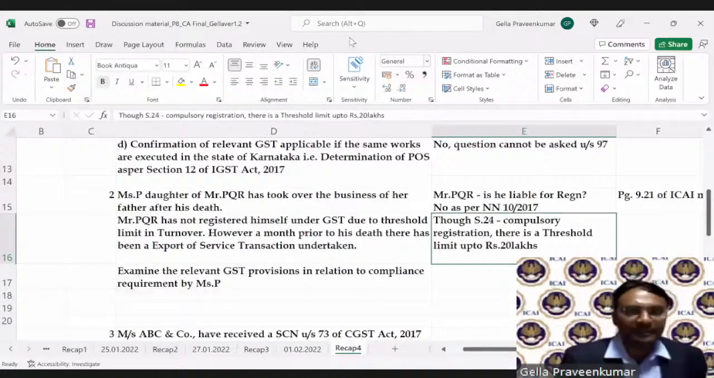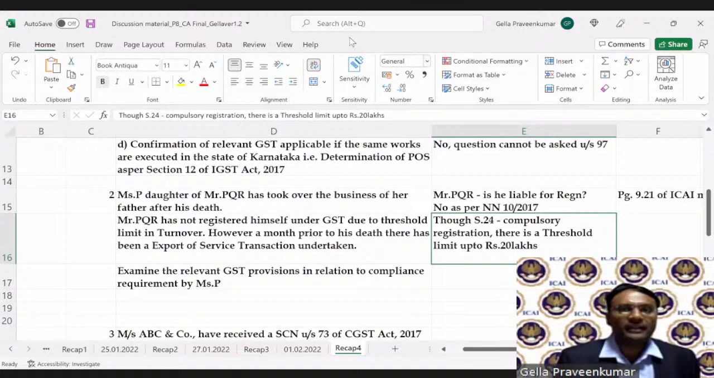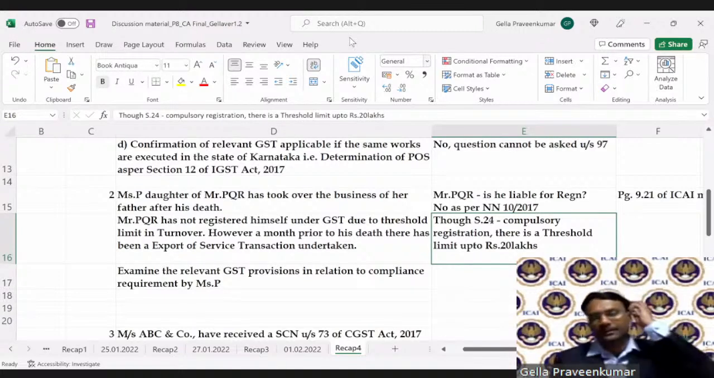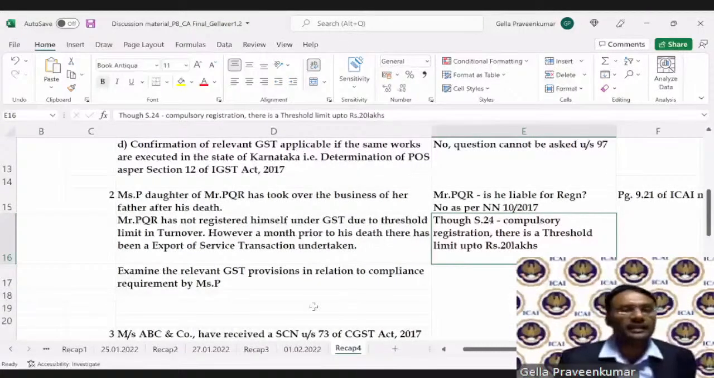Before we go to his child, that is Miss P, we need to understand with respect to PQR. Once we get clarity on PQR, then we will examine Miss P, because section 22 talks about that point.